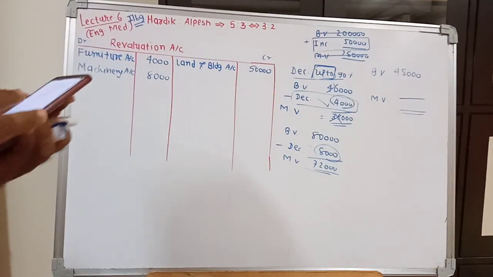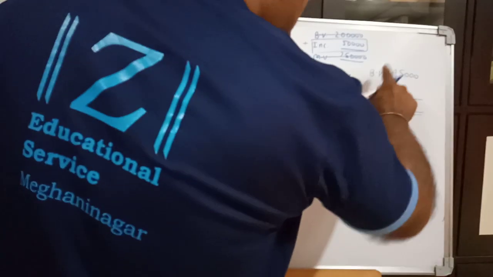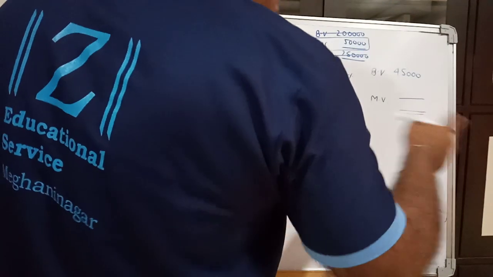And what is the sentence? The book value is 10,000 less than market value.